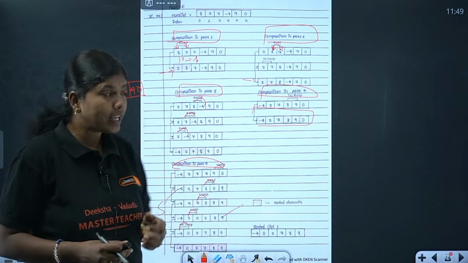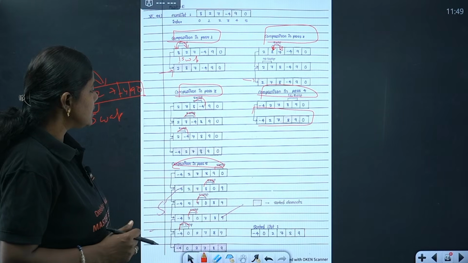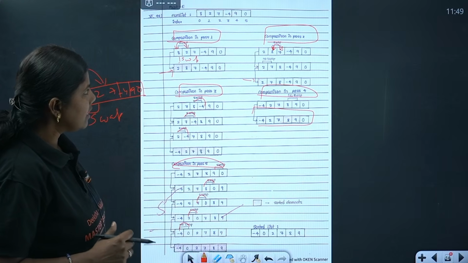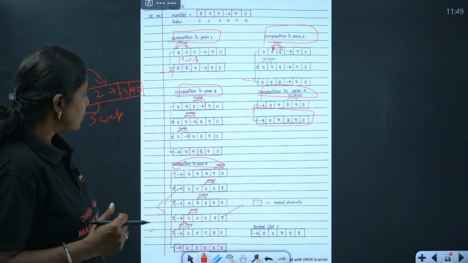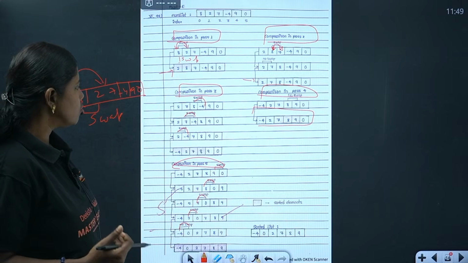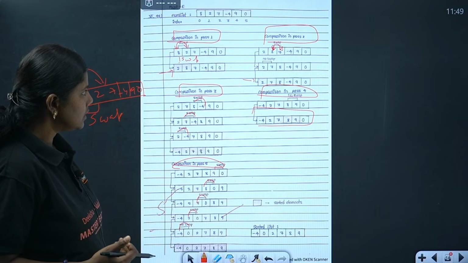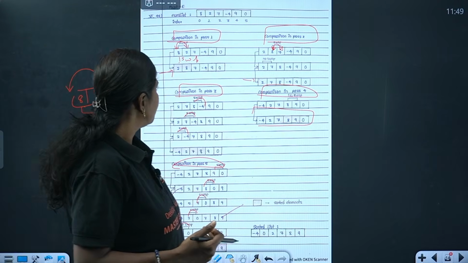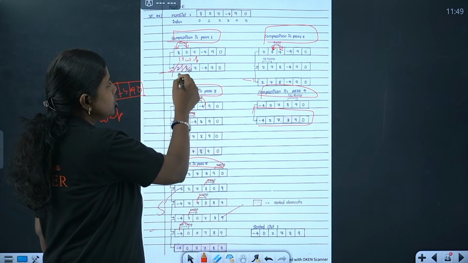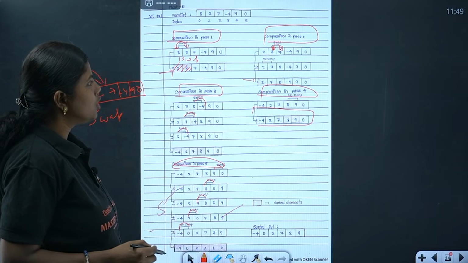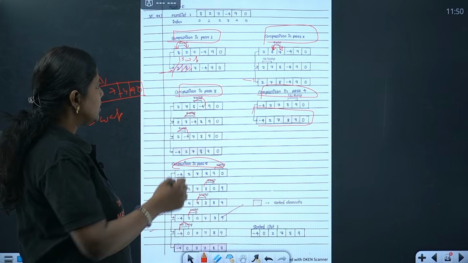One more point you can see here. Once it is done, it is not evident in this slide, students, but whenever an element is getting sorted, see, I'll just show you. Here in this, 2 is sorted.